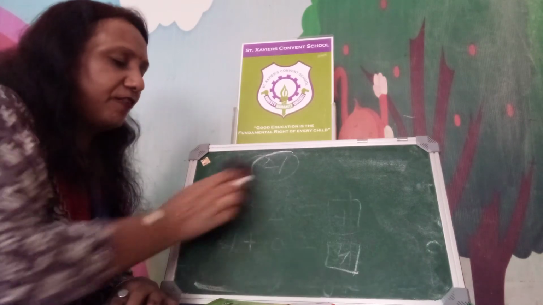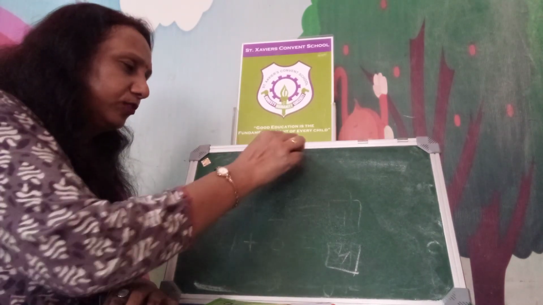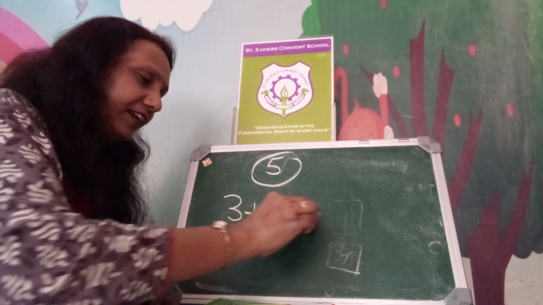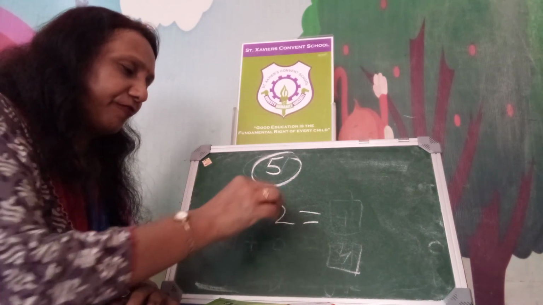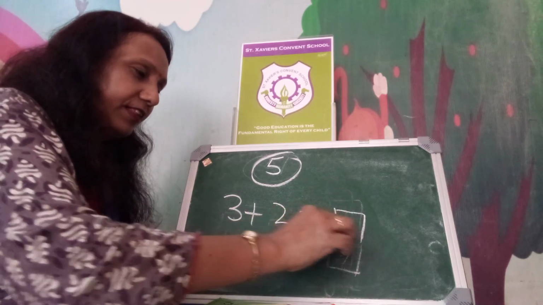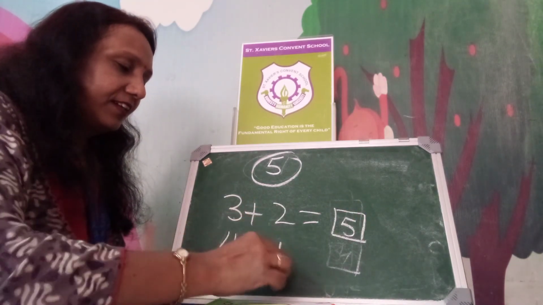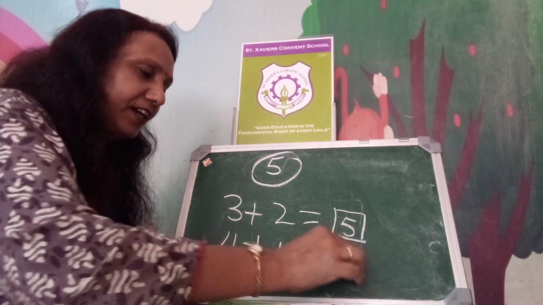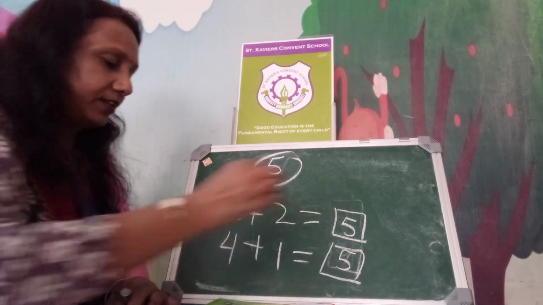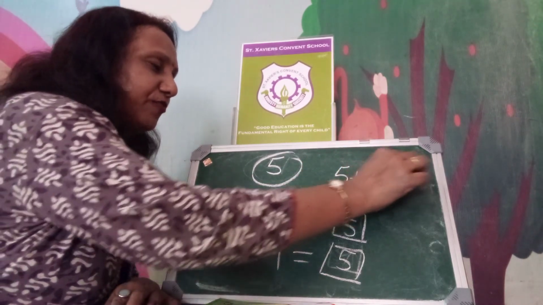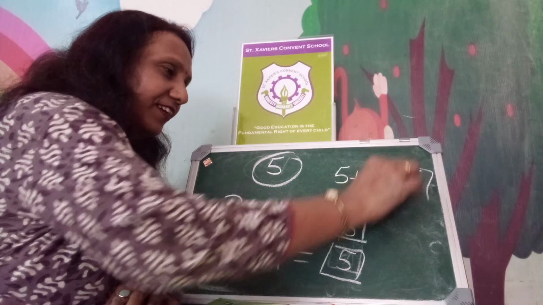Similarly, the combination of 5 we will do. 3 plus 2, when we add 1, 2, 3, 4, 5. This way we got 5. 4 plus 1, this way also we got 5. And 5 plus 0, this way also 5. Got it?